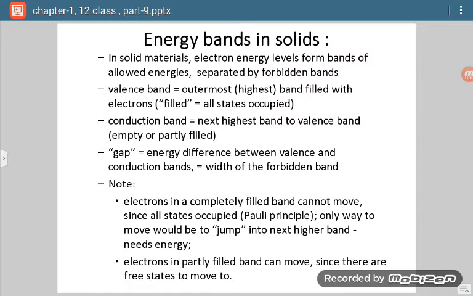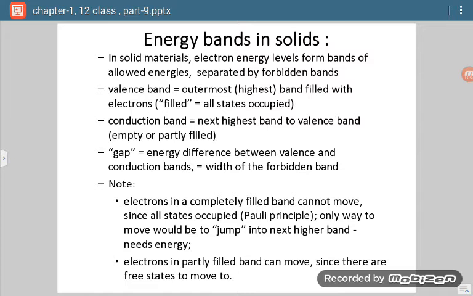So valence band will be from the filled ones. Similarly, that particular orbital which comes next to valence band, which may be empty or partially filled, is called conduction band.